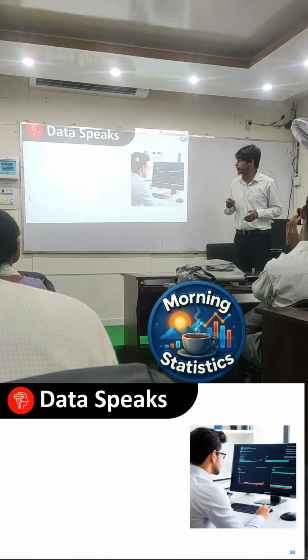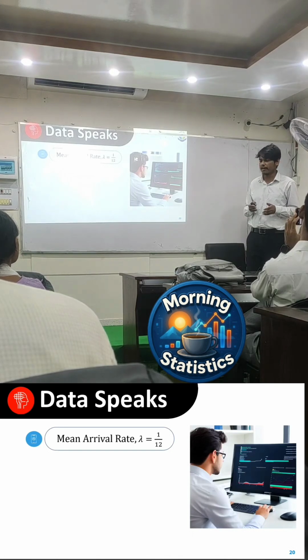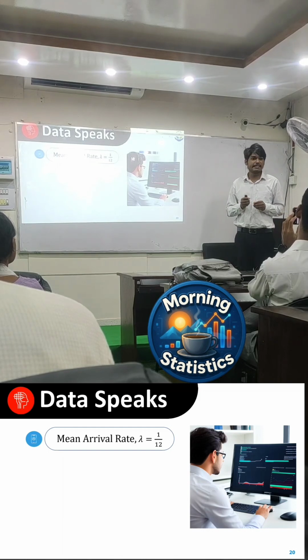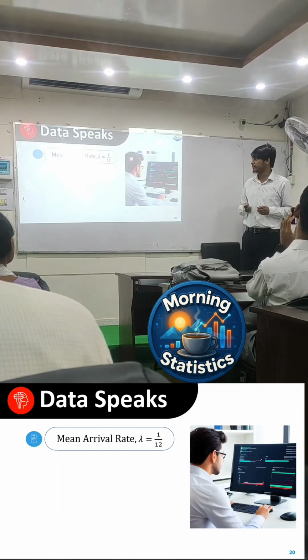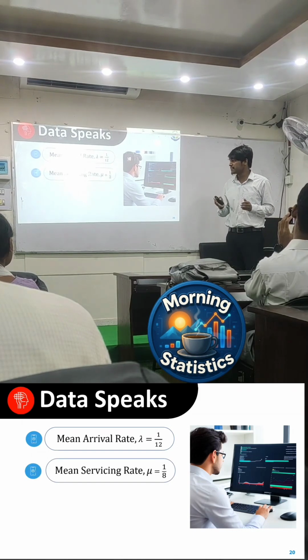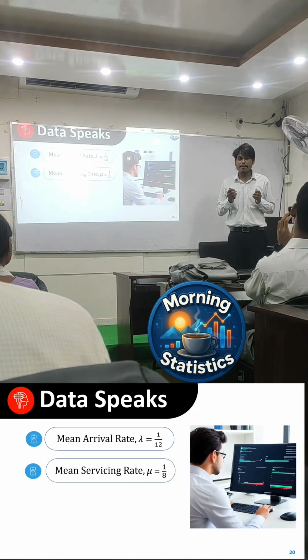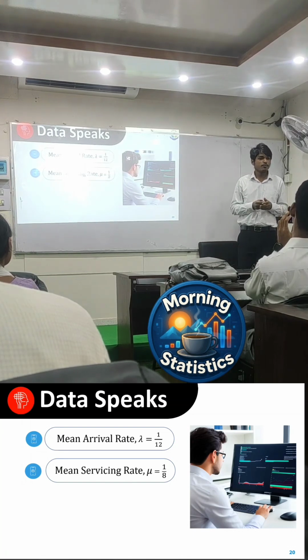So we collect data for a particular supermarket. First information is the mean arrival rate. It is Poisson distributed, denoted by lambda, and is 1 by 12, indicating that in 12 minutes, one customer arrives in the supermarket. Next information is the mean servicing rate. It is exponentially distributed and denoted by mu, and it is 1 by 8, indicating that in 8 minutes, one customer gets the service from the server.